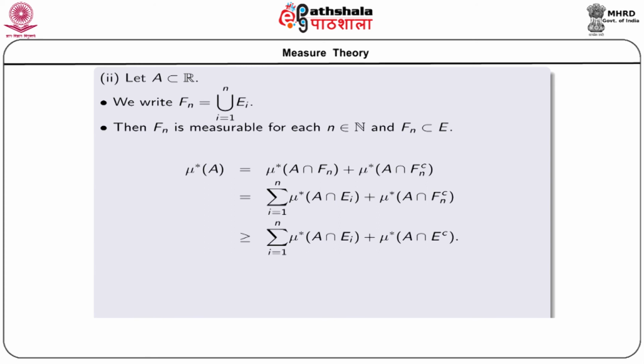So again we are using that lemma in the second step, and this is greater or equal to sigma i equal to 1 to n mu star of A intersection E_i plus mu star of A intersection E complement, because F_n is a subset of E and hence E complement is a subset of F_n complement, and consequently A intersection E complement is a subset of A intersection F_n complement, and by the monotonicity of the Lebesgue outer measure we have mu star of A intersection F_n complement greater or equal to mu star of A intersection E complement.